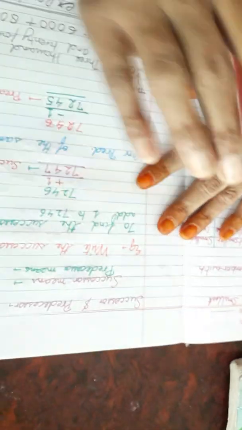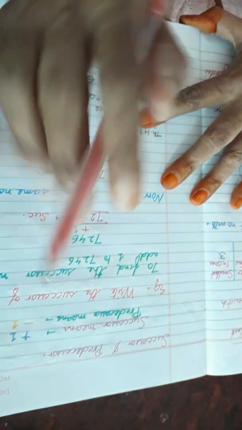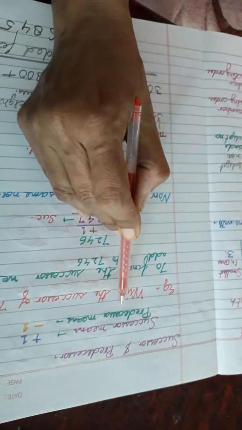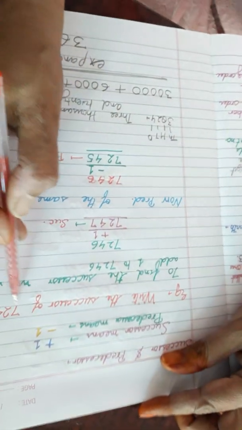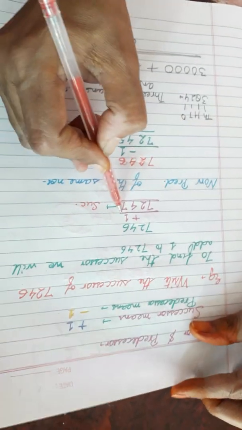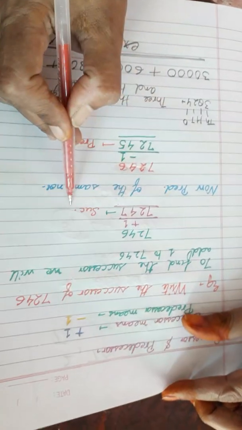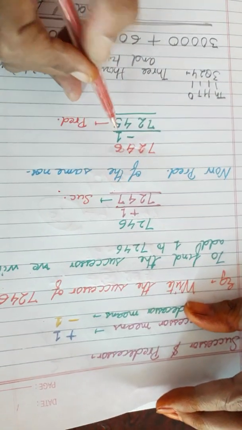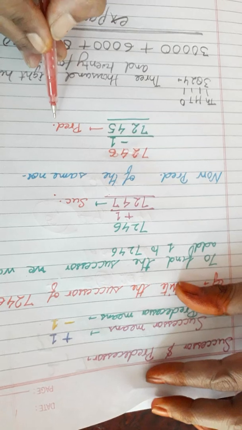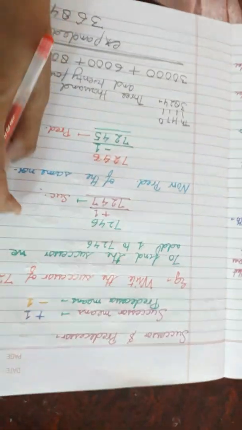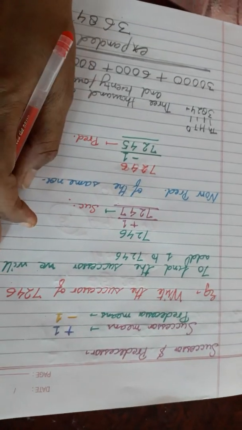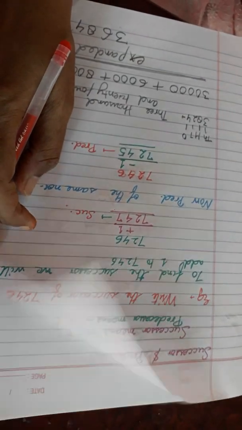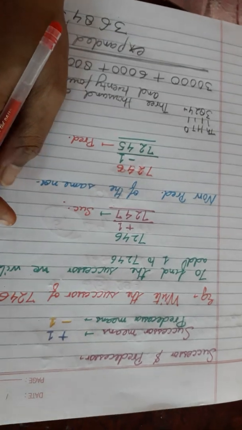Clear? Now, successor and predecessor, you have studied in the previous class, but it's just a revision. Successor means +1 and predecessor means -1. Like I have given you an example, successor of 7246, +1 will be 7247, successor, and predecessor means -1, 7241 predecessor. To make a successor, you have to add 1 to the given number, and to make a predecessor, you have to subtract 1 from the given number.